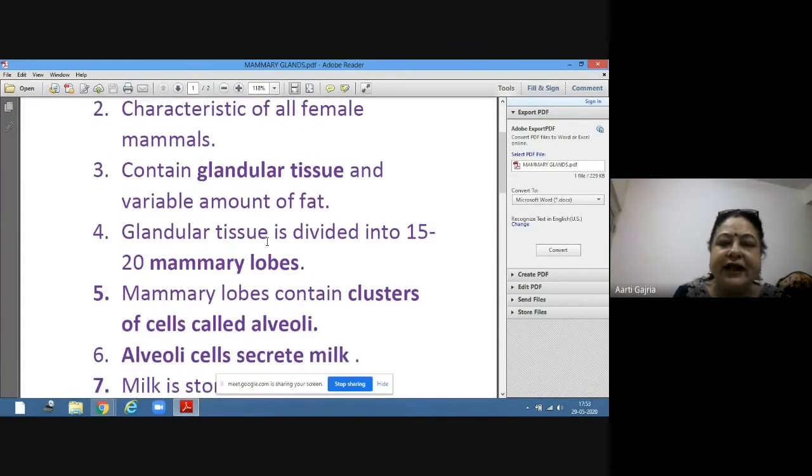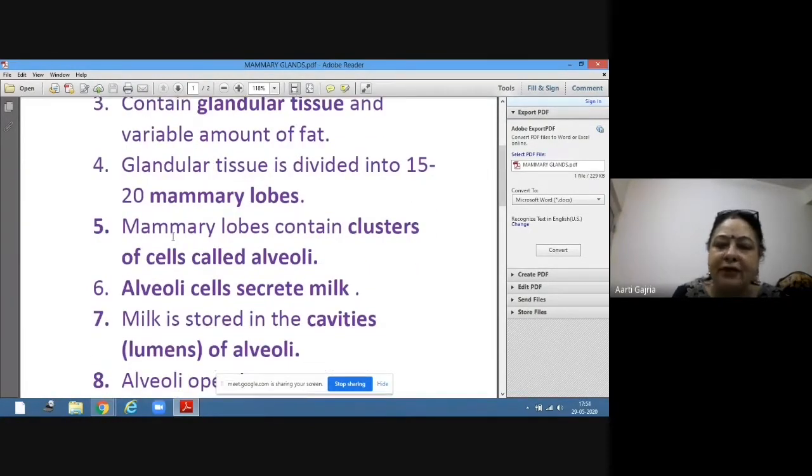Now, the glandular tissue is divided into 15 to 20 mammary lobes. These mammary lobes further contain clusters of cells.